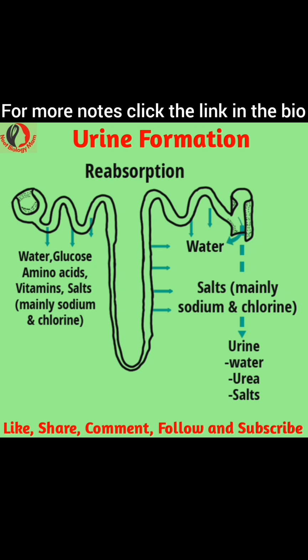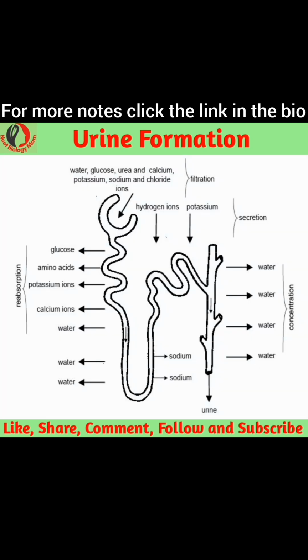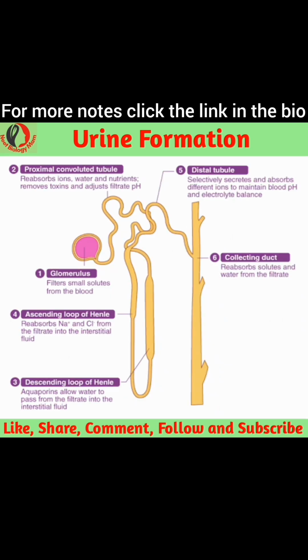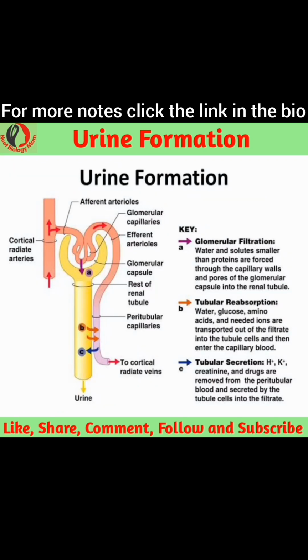Secretion. The next step in urine formation is tubular secretion. Here, tubular cells secrete substances like hydrogen ions, potassium ions, etc. into the filtrate. Urine. The urine produced is 95% water and 5% nitrogenous wastes.